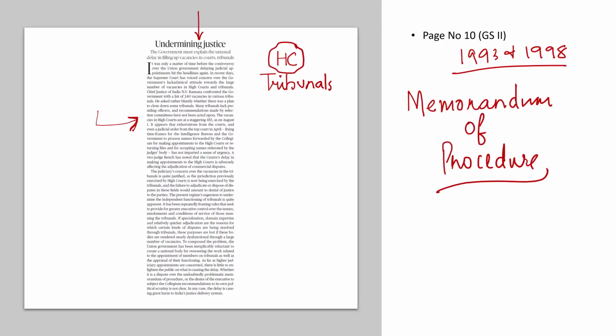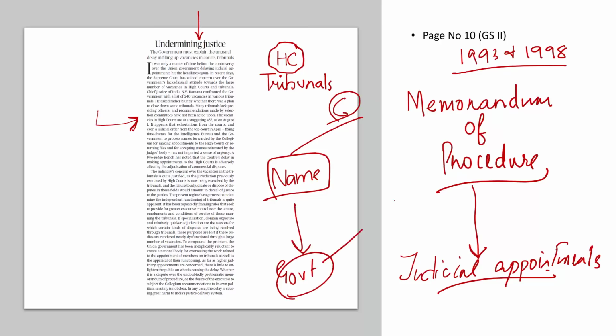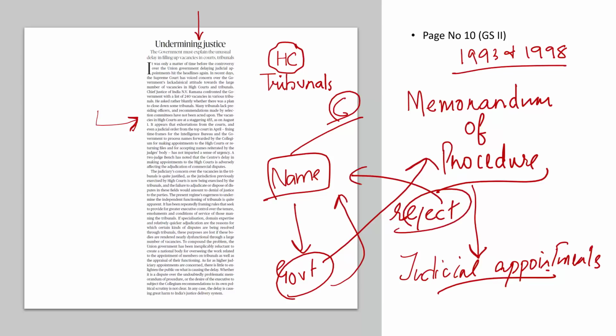What is this memorandum of procedure? This memorandum of procedure deals with judicial appointments. The government is insisting that whenever a name is recommended by a collegium to the government, according to this memorandum of procedure, the government should have the opportunity to reject a name.